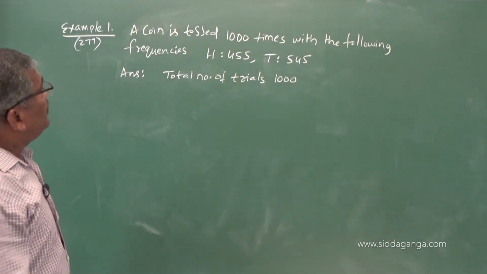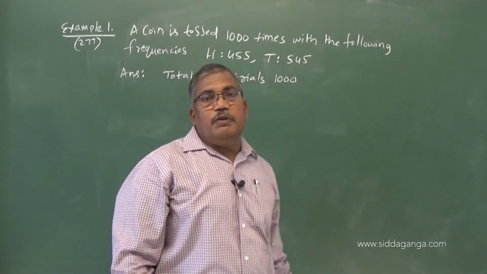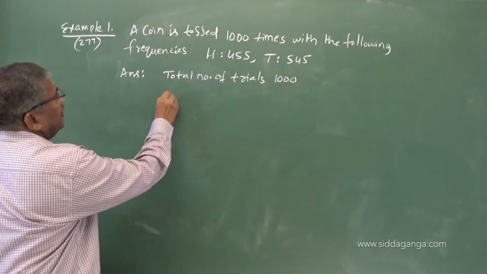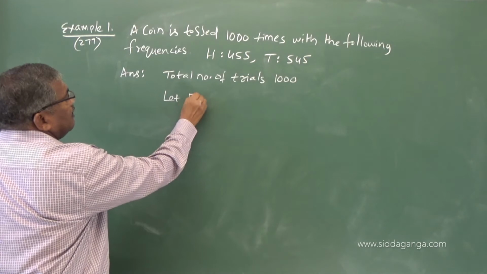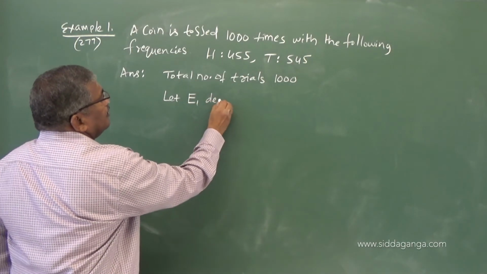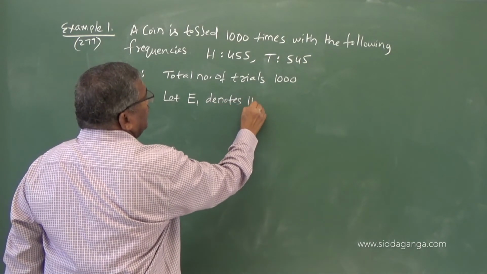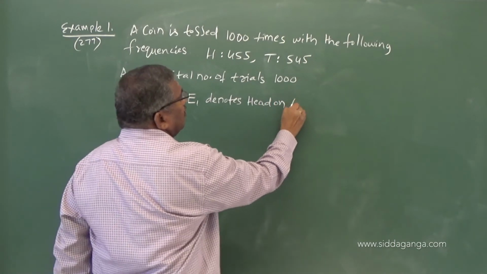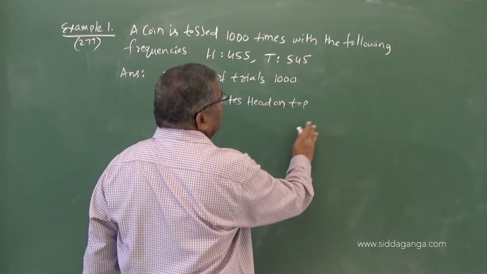Now, see, there are two events: head on top, tail on top. You can name them. Let E1 denote head on top.